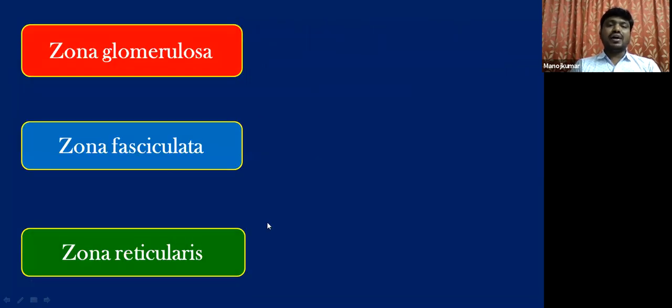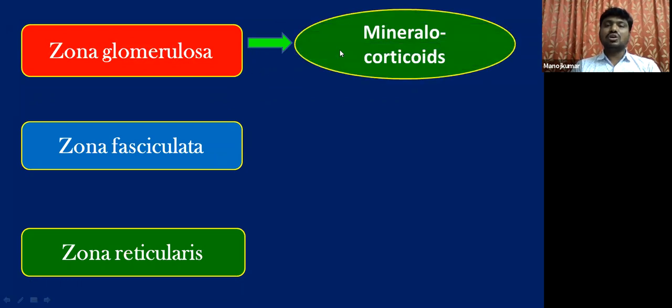Now let us find out the hormones secreted from the different zones of the adrenal cortex. Let's start with zona glomerulosa. Zona glomerulosa synthesizes a group of hormones collectively called mineralocorticoids, and the chief mineralocorticoid is aldosterone.